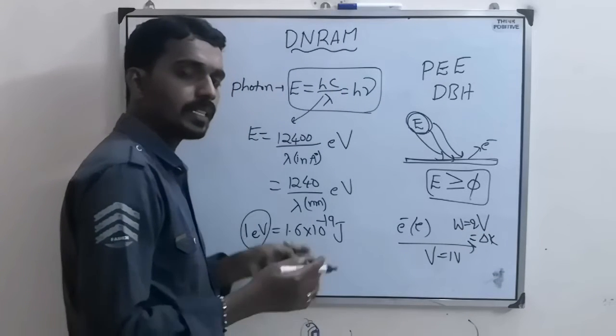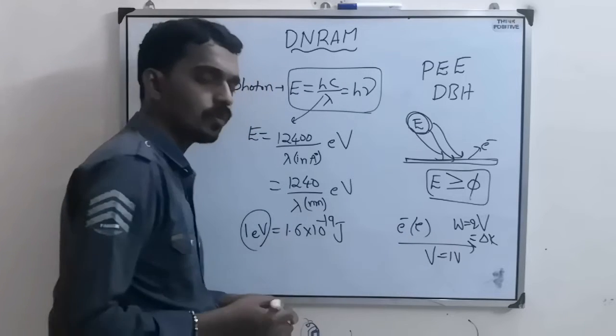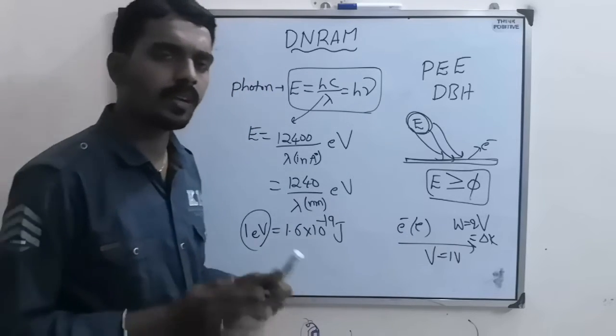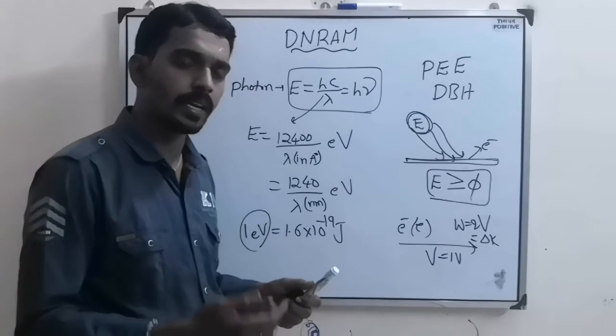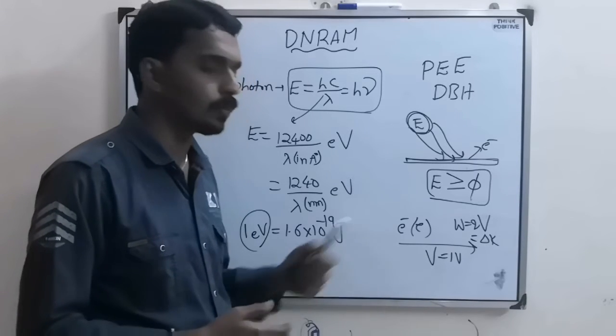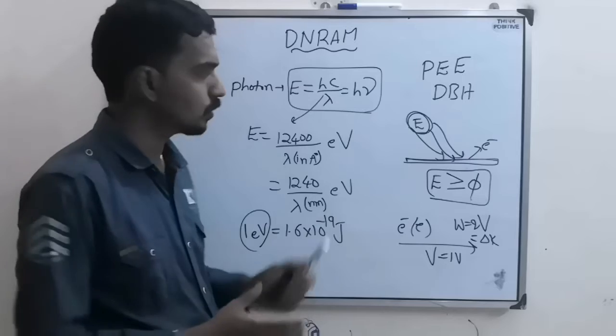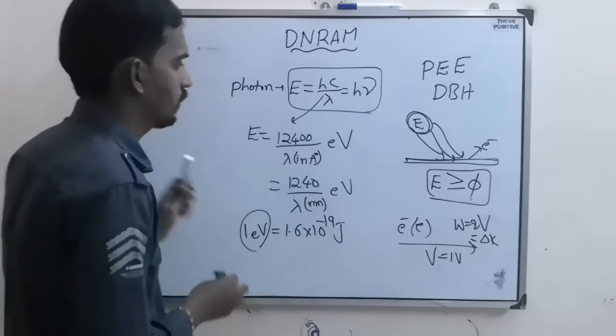That is the energy acquired. That's why we call it 1 electron volt. So 1 electron volt is nothing but the kinetic energy gained by an electron from rest when it is accelerated through a potential difference V. So that is the energy of a photon, the very first thing you have to understand.